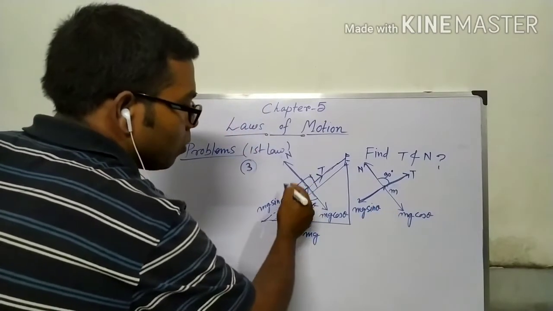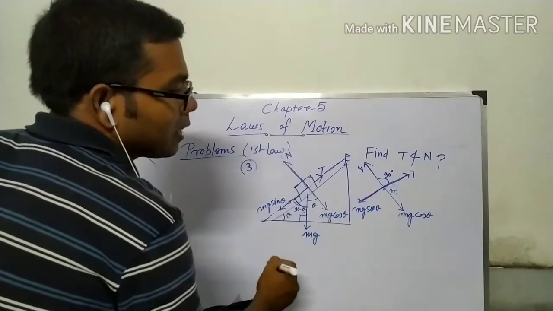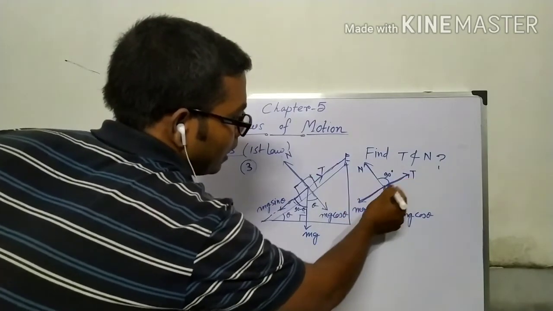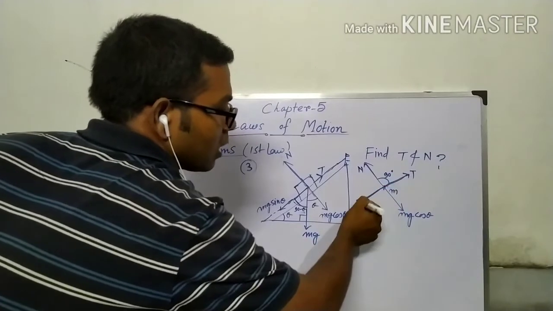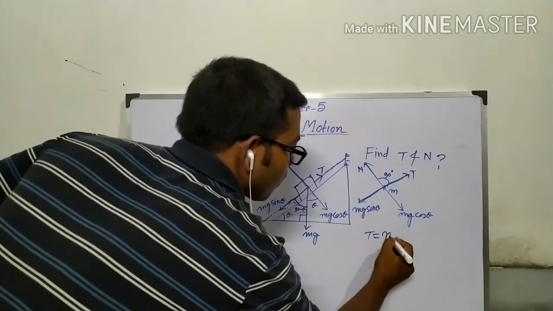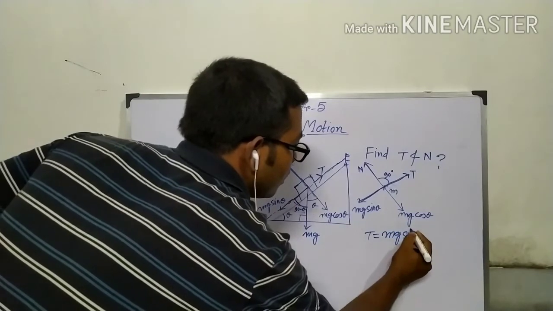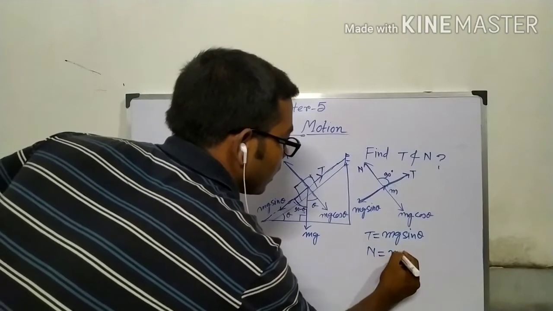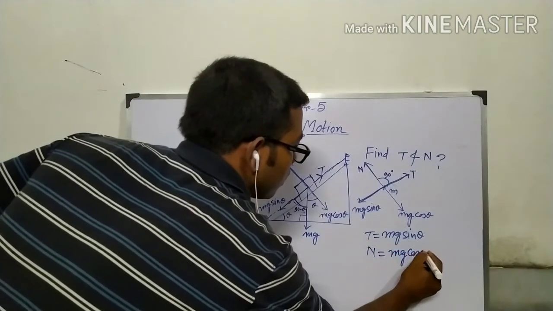So now if we take it as an equilibrium position, then we can easily say that in this direction the total sum of the force is 0. So T must be mg sin theta and N must be mg cos theta.